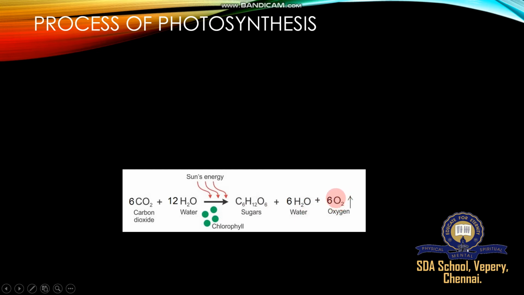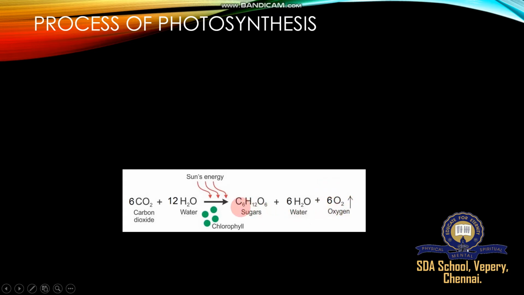As we saw already, through stomatal opening and closing, the plant absorbs carbon dioxide, water is already available in all the plants, then chlorophyll pigments absorb sunlight, prepare food in the form of sugar, release water and release oxygen. This oxygen is required in the atmosphere for respiratory purposes of all living organisms, even including plants.